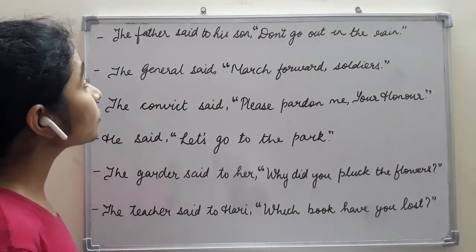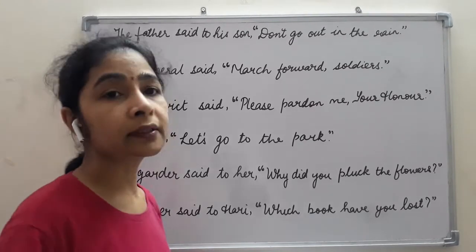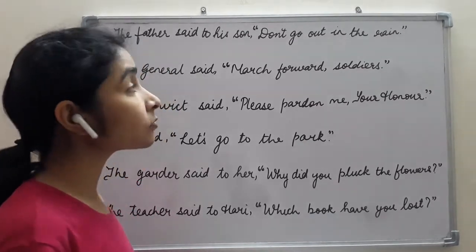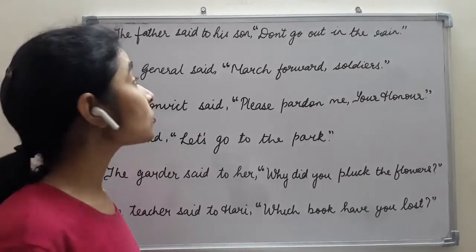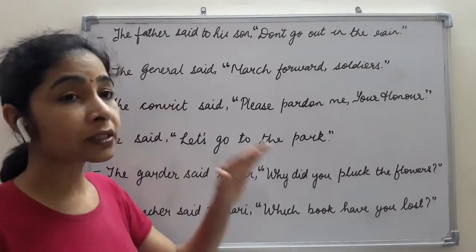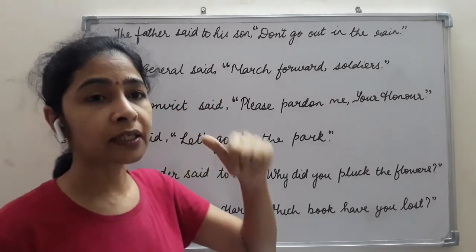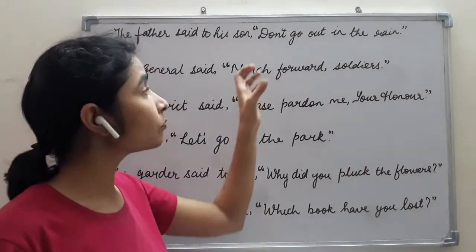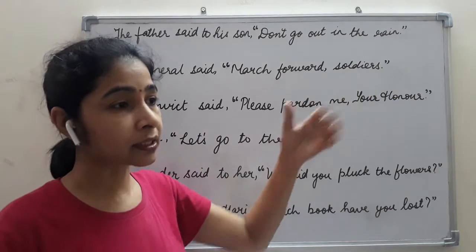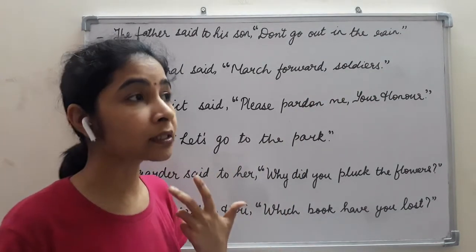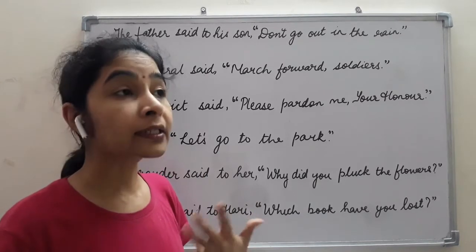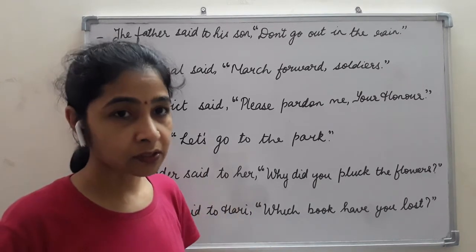The father said to his son, don't go out in the rain. So what is the father doing? Some kind of instruction he is giving, some kind of order he is giving. So how can we change it? Now, for imperative sentences, we change the reporting verb into either ordered, commanded, told or instructed, as per the mood of the quoted words. Like this we can change.